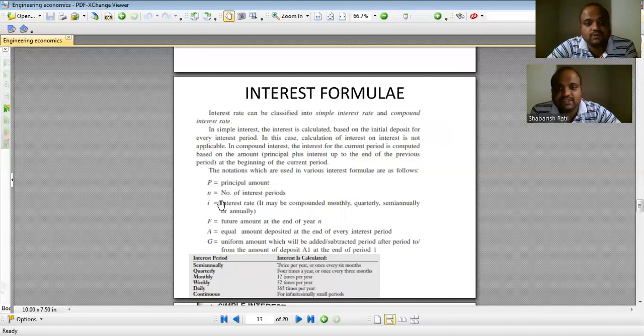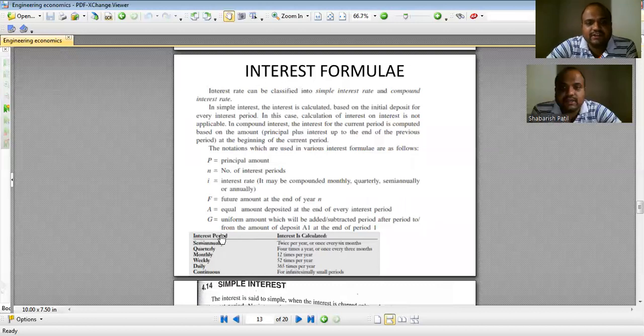P is the principal amount, N is the number of interest periods, I is the interest rate, F is the future amount at the end of the nth year, A is the equal amount deposited at the end of every interest period, and G is the uniform amount which will be added or subtracted period after period from the amount of deposit A1 at the end of period 1. I will tell you later when I go to this formula.